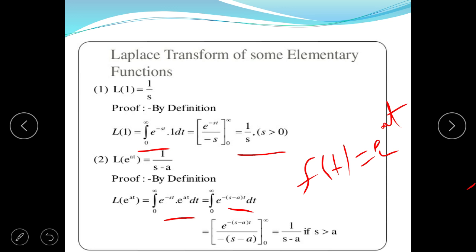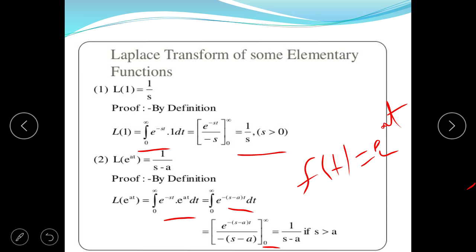Now we take the integration. To integrate e to the power of the function, we know that e to the power minus (s minus a)t divided by minus (s minus a) is taken here. Now we apply the limit from 0 to infinity. We know that e to the power minus infinity is 0, and if we put e to the power 0, that is equal to 1.